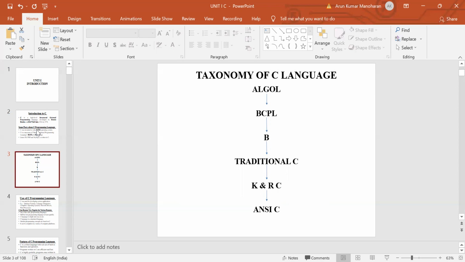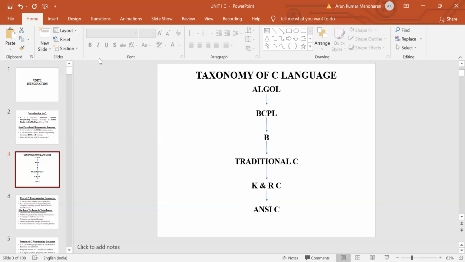So Algol was developed in the year 1960. In the year 1967, Martin Richards developed BCPL, which was developed for writing system software. Later, in 1970, Ken Thompson developed B, to write early versions of the Unix operating system. Later, in the year 1972, Dennis Ritchie developed a language known as C. The C language evolved from Algol, BCPL, and then B. Dennis Ritchie developed this language at AT&T Bell Laboratories.